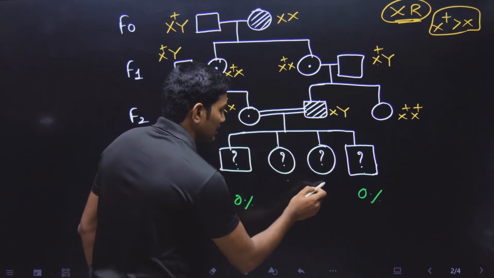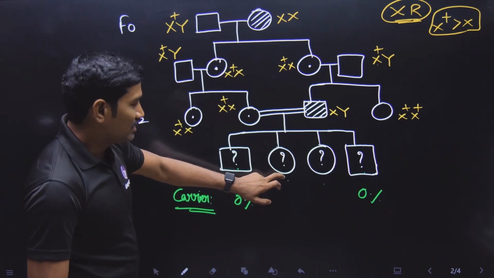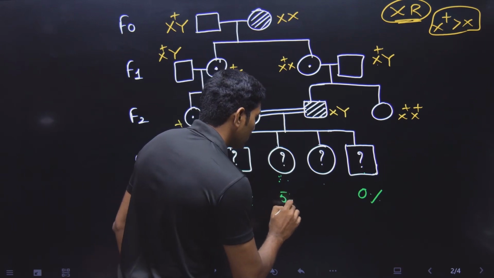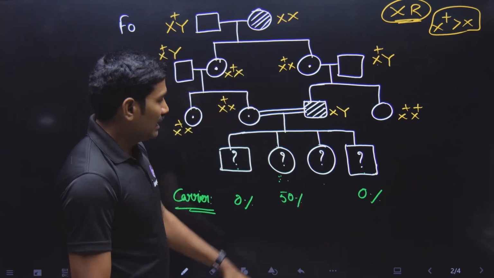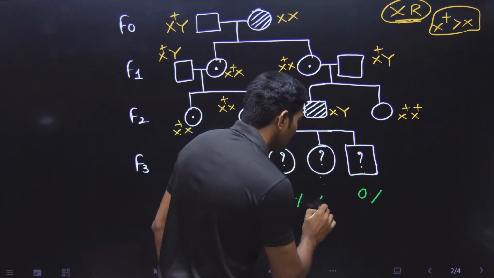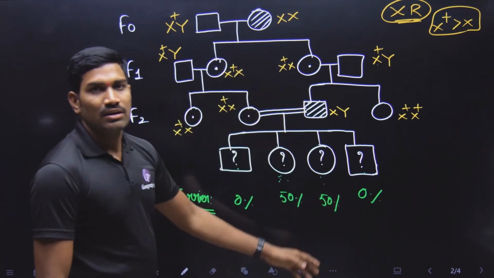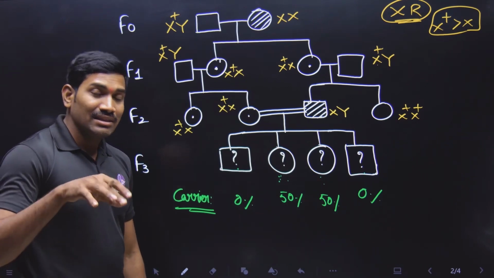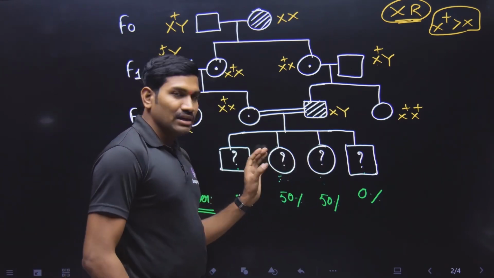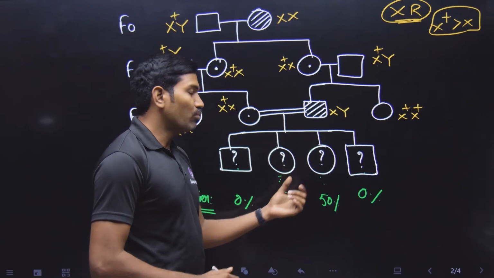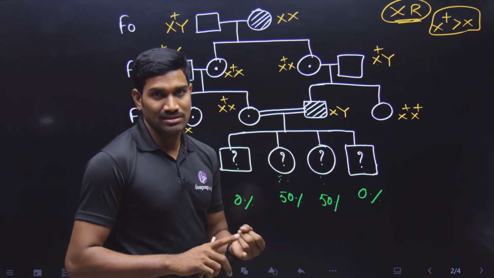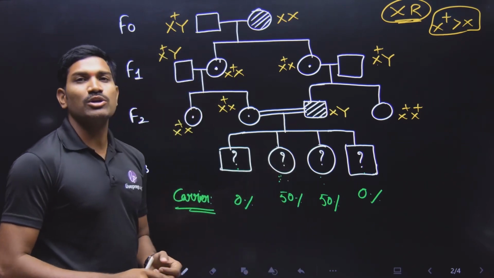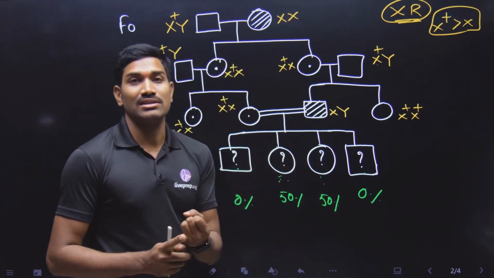But now the question is here. The chance of this female to become a carrier is 50%. Understood or not? And the chance of this female to become a carrier is 50%. Here 50% chance, here 50% chance. The point here is, when you are observing the overall chances, what happens? Both of them can be disease conditions. When you are getting all these possibilities, combine both of them. Then what are the possibilities you will get? Both of them can have the disease.